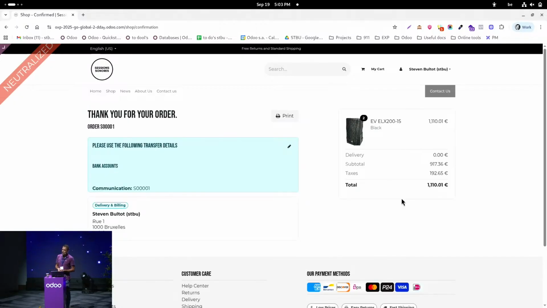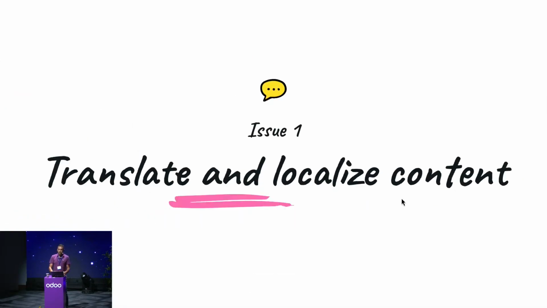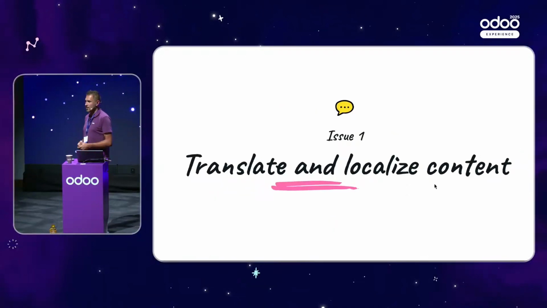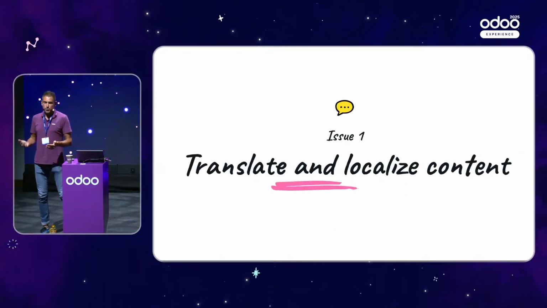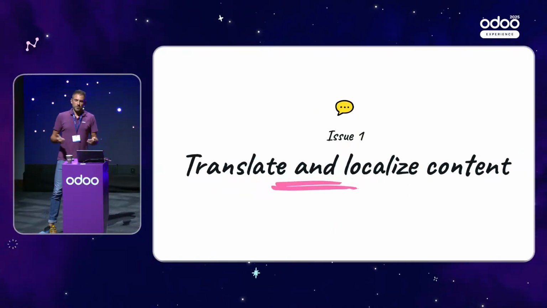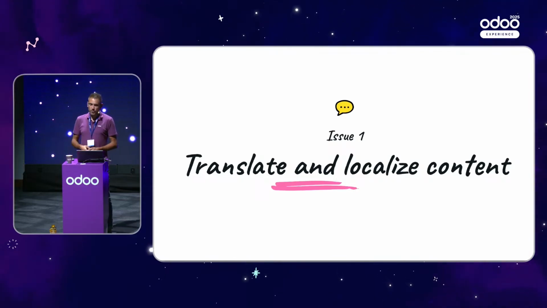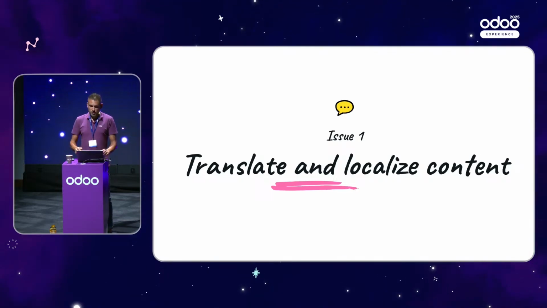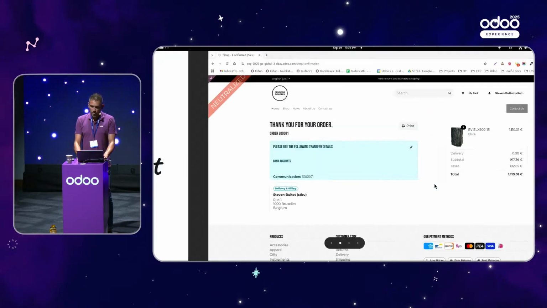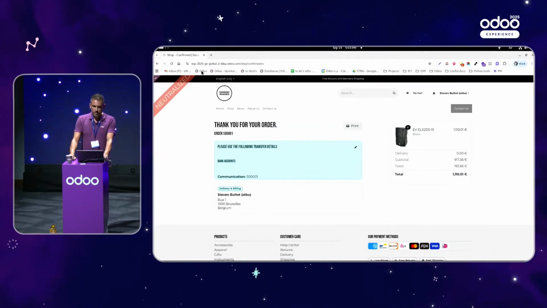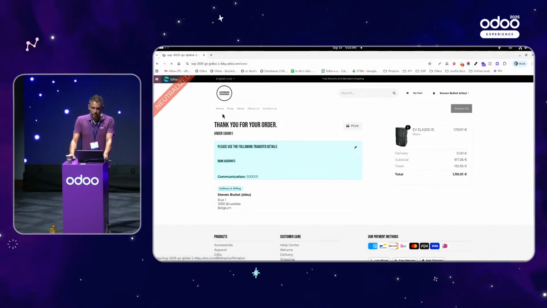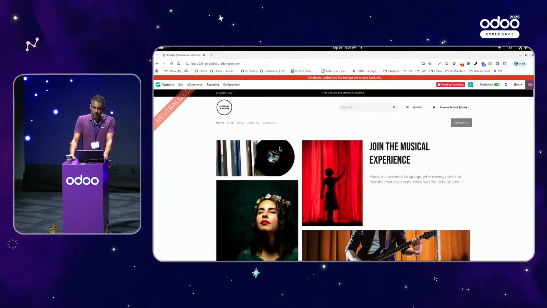And now I suggest that we configure the flow for my German customers. So the first issue is that I have to translate the content into German. And I would also like to display some specific content to my German customers in order to get some market shares, right? So let's switch to the database, and we will go to the website app here.